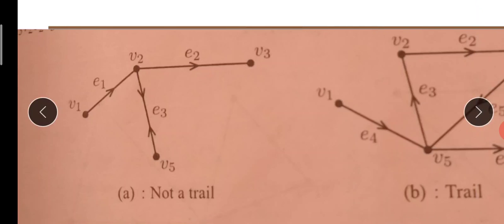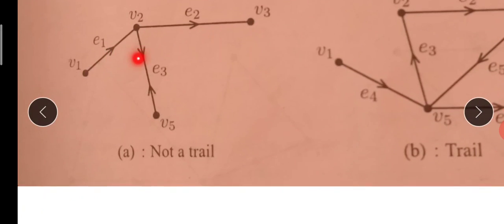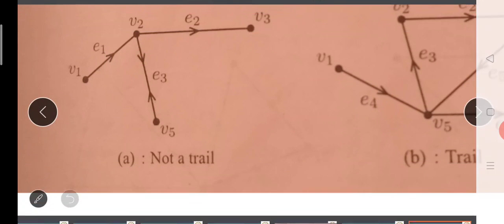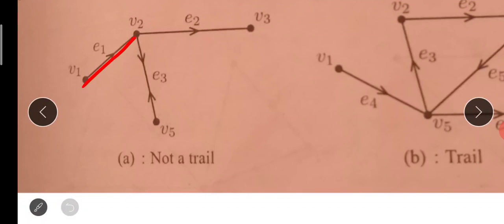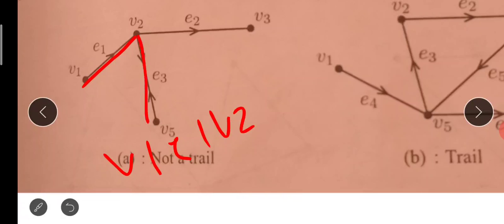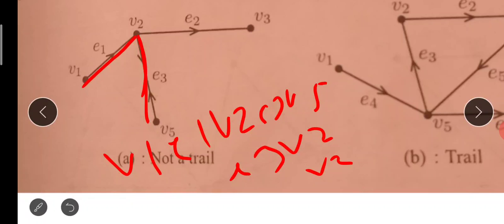I'll write it. I am going like this: V1 to V2 through E1, V2 to V5 through E3, again edge 3 to V2 going back, and V2 to V3 through edge 2.